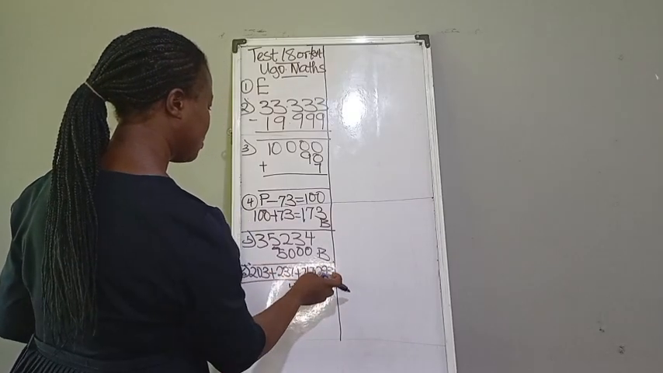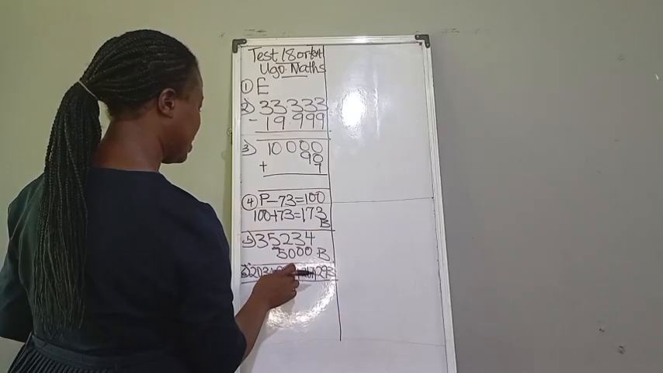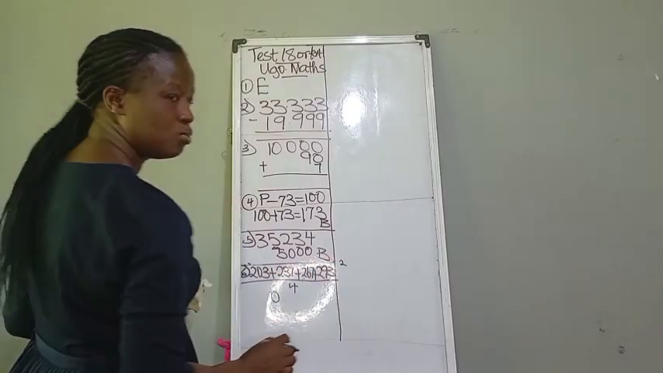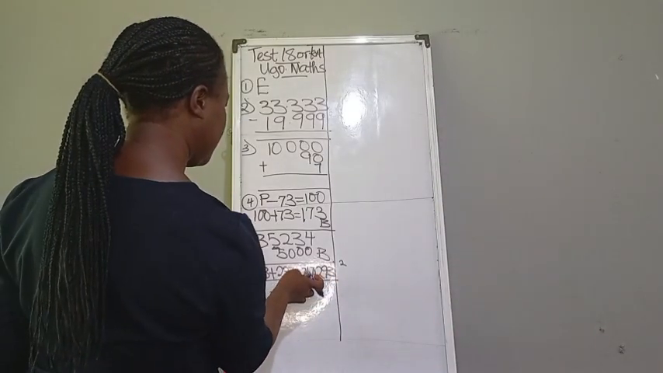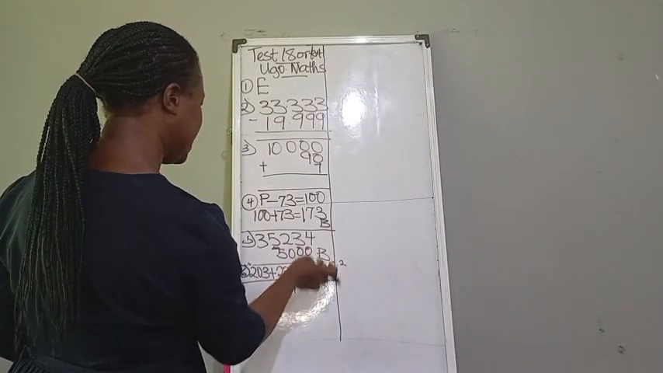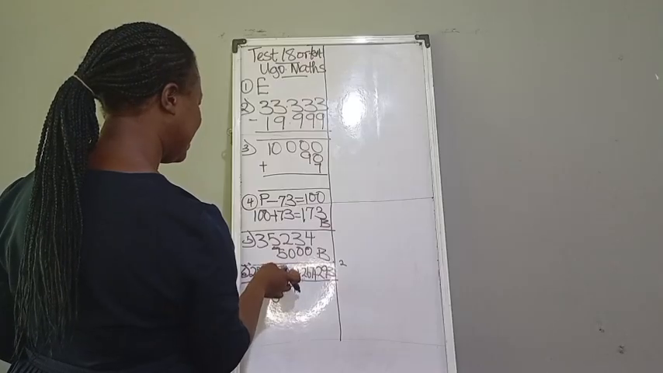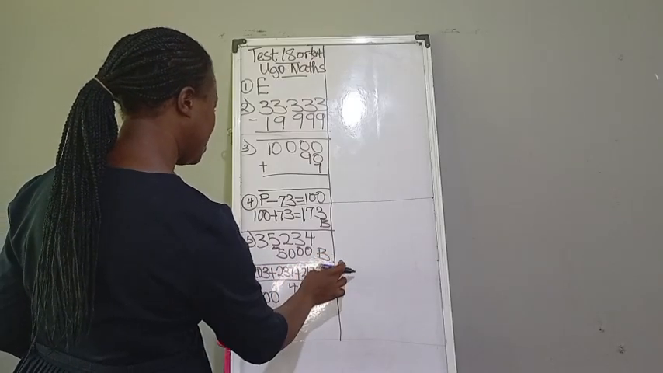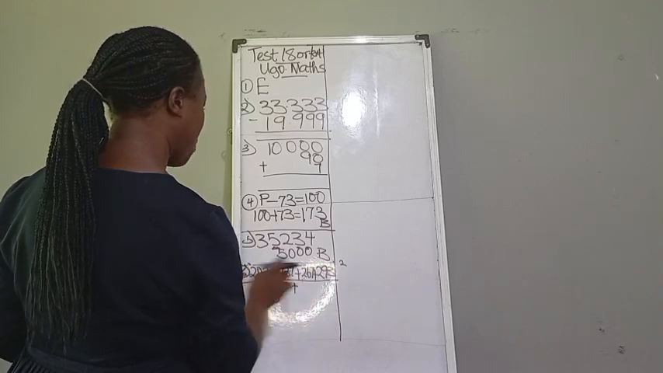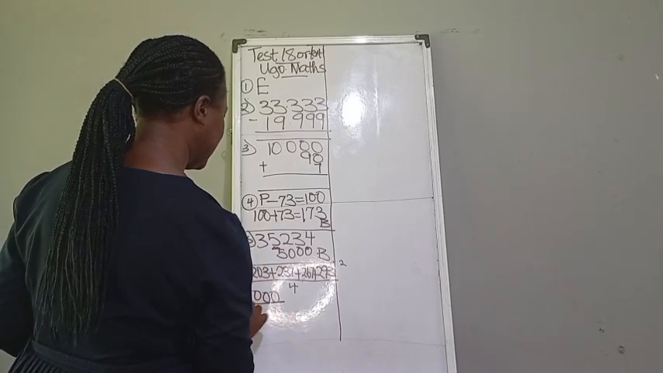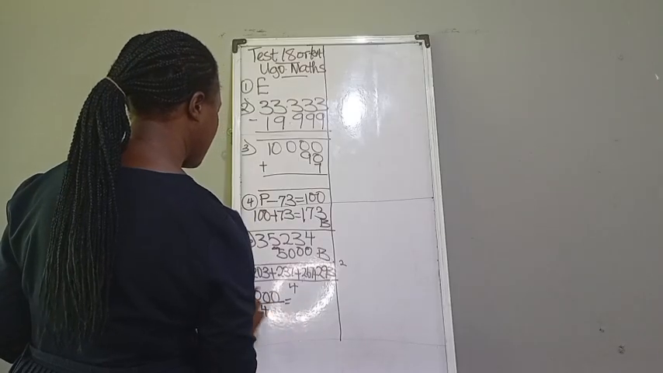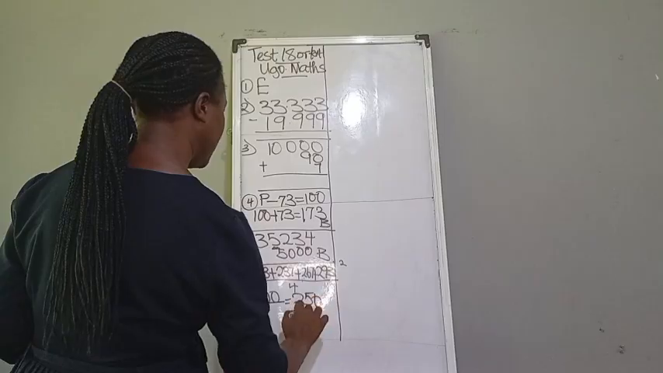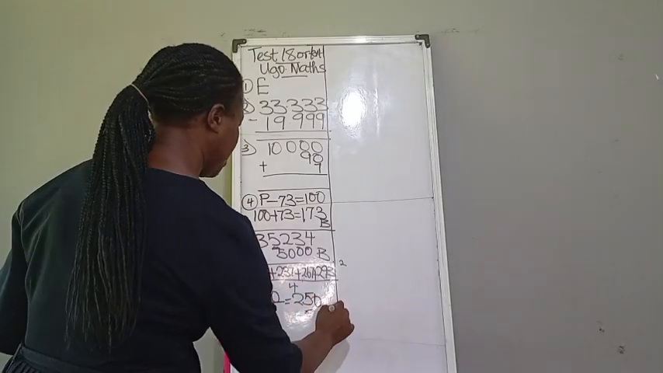So let's go. 3 plus 7, 10. 10 plus 7, 17. 17 plus 3, 20. So you are holding 2. 9 plus 6, that is 15. 15 plus 3, that is 18. 18 plus the 2, that is 20. We are still holding 2. 2 plus 2 plus 2 plus 4, that is 10. So the total is 1,000, and 1,000 over 4 gives 250. So the average there is 250, which is option C.